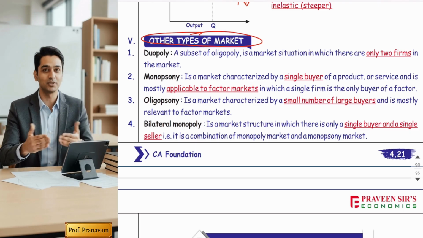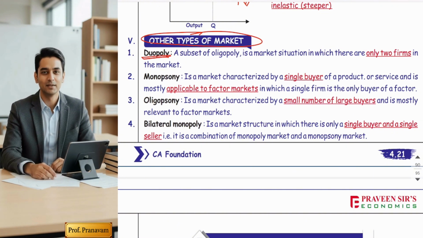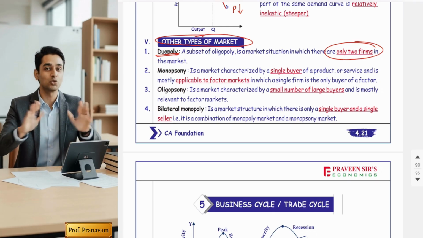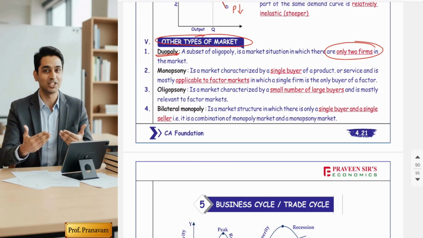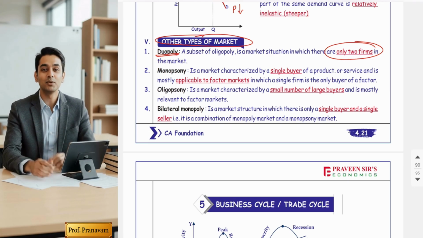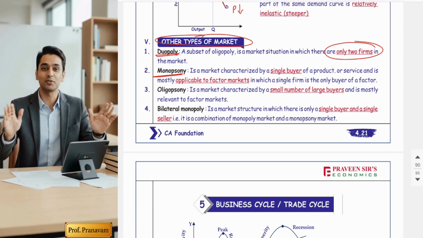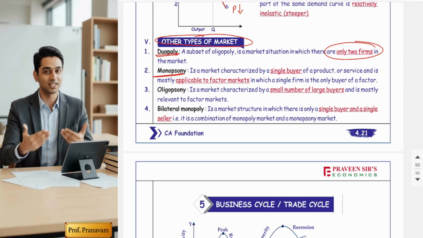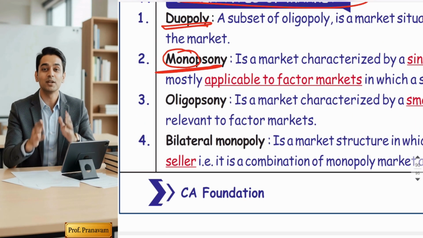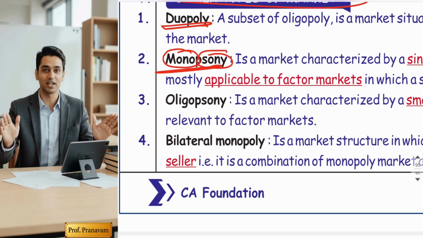So, four one-liner types of market, understand. Duopoly. Duopoly is actually a part of oligopoly only. It is a market where there are only two sellers, and it is called duopoly because the word duo means two, poly means seller. Am I correct? Yes. Now come to the buyer point of view. The other term is monopsony. The word mono means single and sony has been derived from the word sonus, which means buyer.